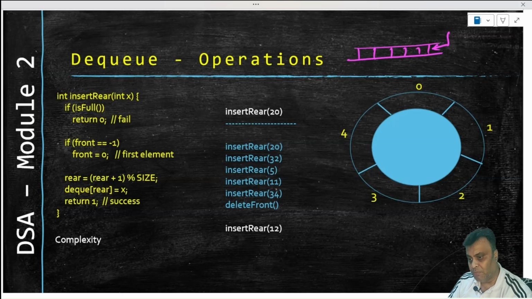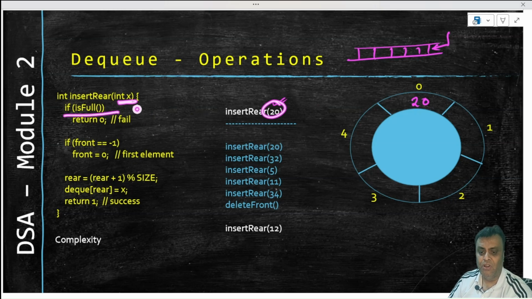So the standard operations of a queue. If we have to talk about insert rear, then let us do one thing. Let us follow these insertions and see how the algorithm actually handles them. For example, it says insert 20 into the index position of 0. But I am not saying index position of 0 directly. What I am saying is insert rear int x. So in this case, x becomes 20.